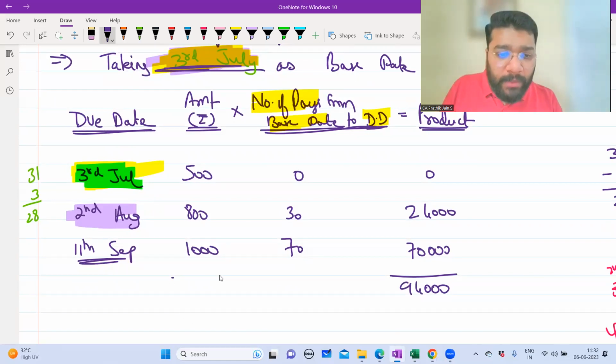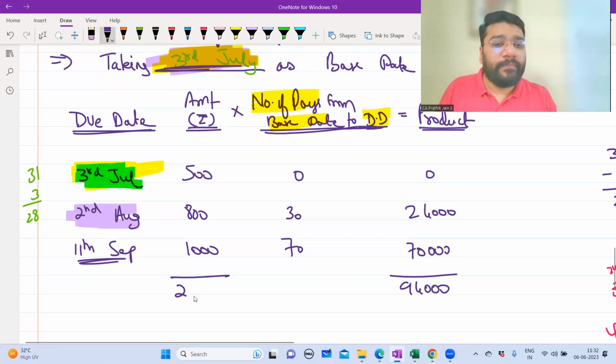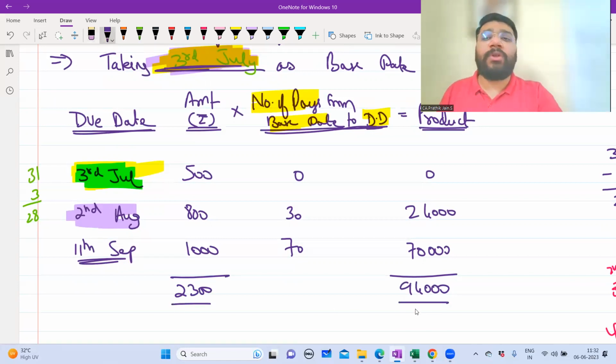You have to do the total of the amount. Total amount is how much? 2,300 is the total amount. So we have to have the total amount and the total product.